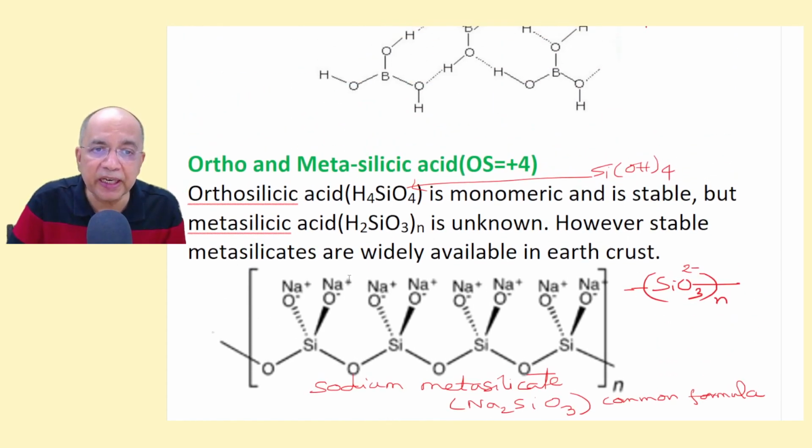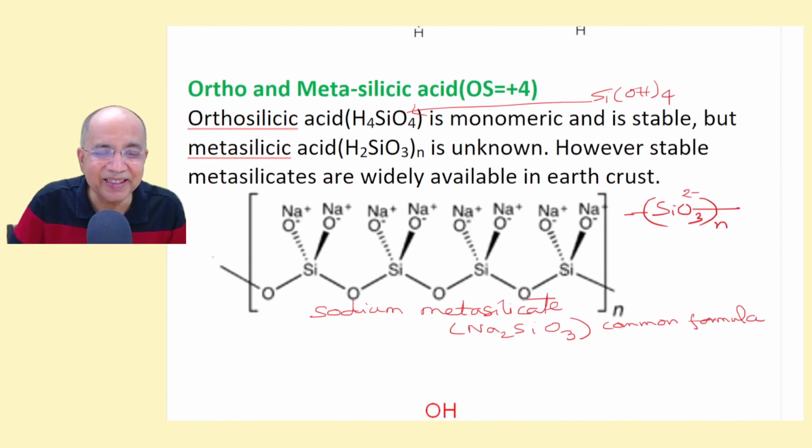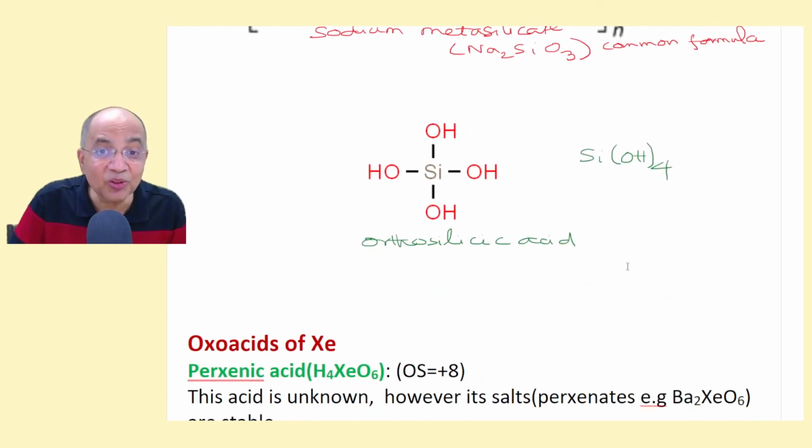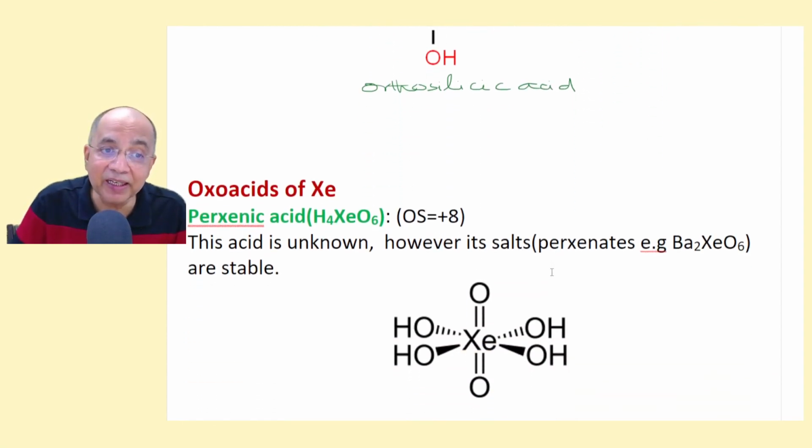The orthosilicate is this SiO4 4-, right? So this is orthosilicate and its salt is SiO4 4-. All these are ionizable, right?